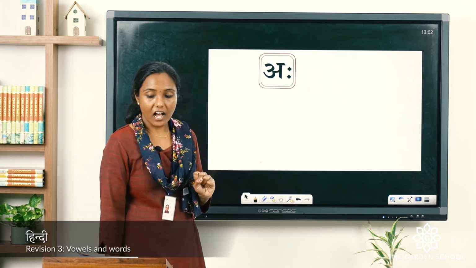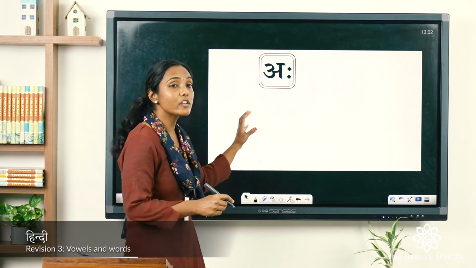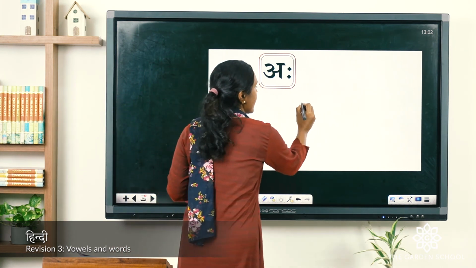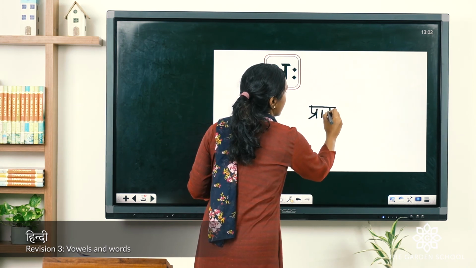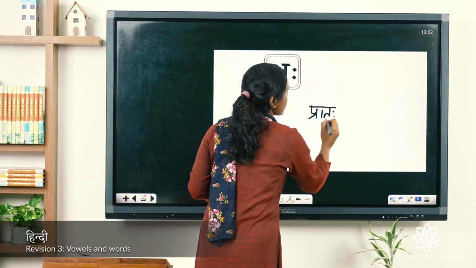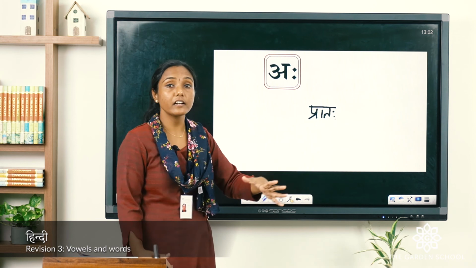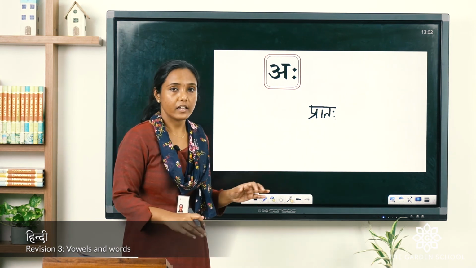Now let's see aha. For aha we don't have words, but we use this symbol along with other words, like we can say pratah. What does this mean? Pratah, we are using this symbol along with this word. Pratah means morning, okay. So pratah means morning.